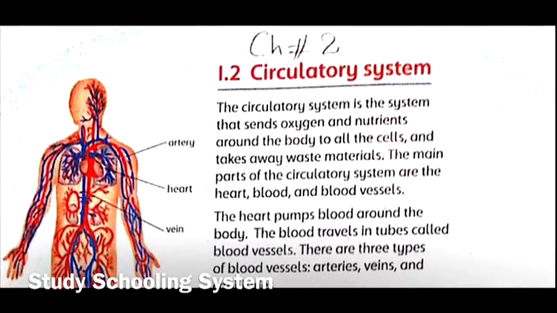So let's get started. The circulatory system is the system that sends oxygen and nutrients around the body to all the cells and takes away waste materials. The main parts of the circulatory system are the heart, blood, and blood vessels. So, from this paragraph, you can tell that the circulatory system is all about providing oxygen and nutrients to your organs, to your cells, to your tissue, right? And what makes up the circulatory system is the heart, blood, and blood vessels. So now you know what the circulatory system is, what it's doing, and what it's made up of, right?